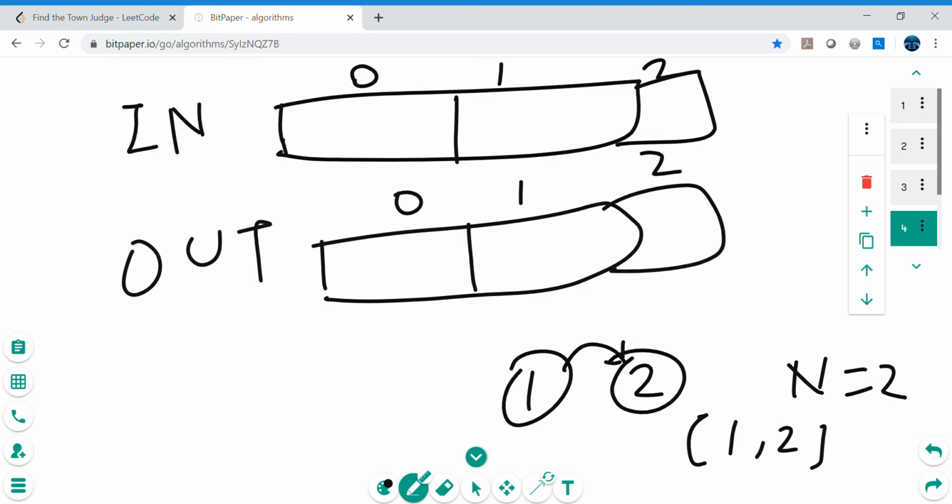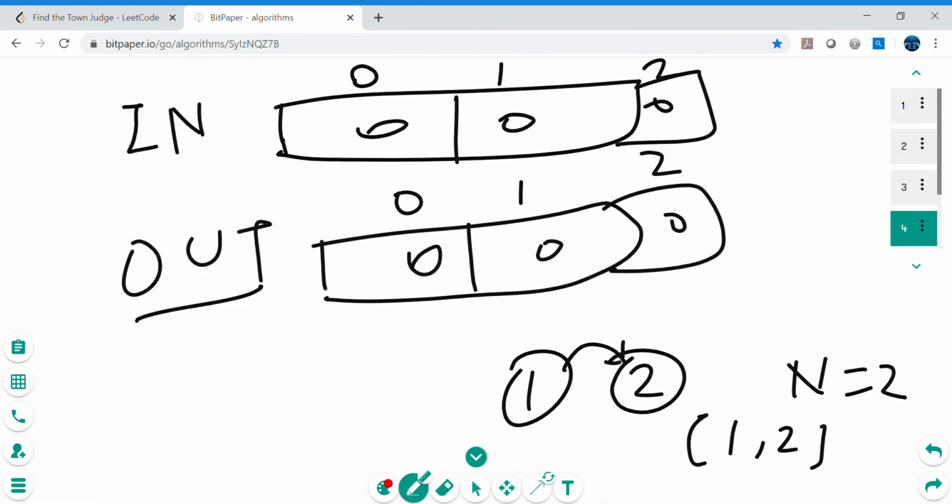Now let's see, for 1 there is an out arrow. So in the out array, we see out and then 1. By default all the values are 0, right? Then we will make the modifications, we will just increment. For 1 there is 1 out arrow, so we will make it 1. For 2 there is 1 incoming arrow, so in the incoming array we will make it 1. And there is nothing else.